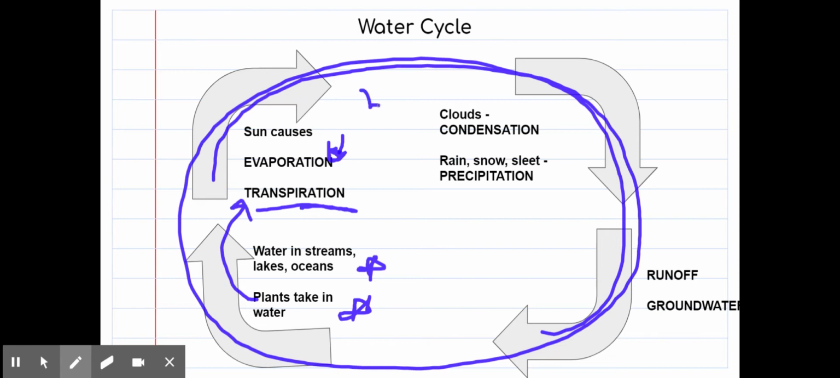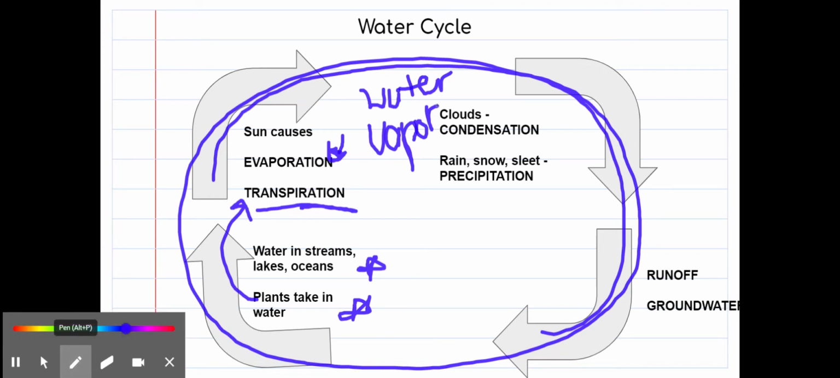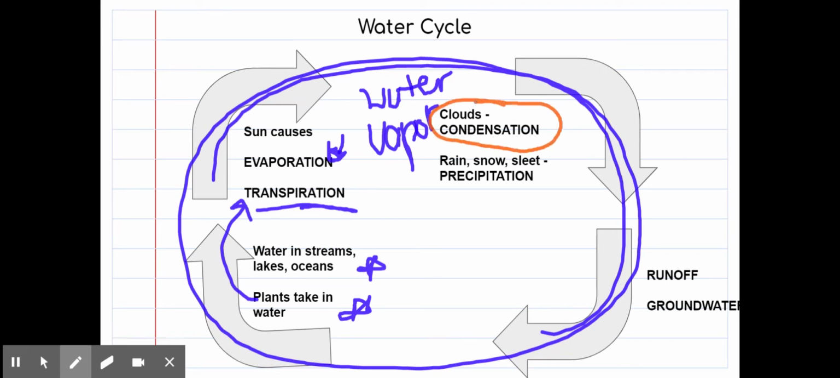So now we have water vapor up here. And once we have that water vapor, then as it rises into our atmosphere, remember it's colder as we rise up in our atmosphere, because it is cooler, that's when it then starts to condense into clouds. Once there's enough condensation into those clouds, they get quote unquote heavy enough, and that's when we have precipitation, which is that rain, snow, or sleet.